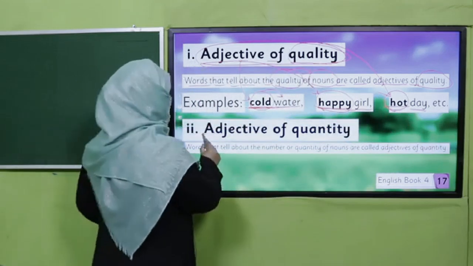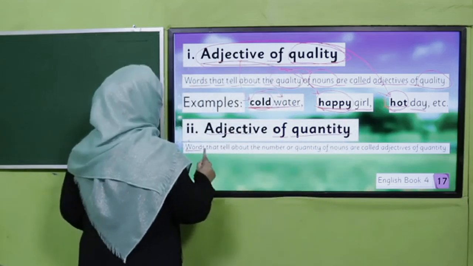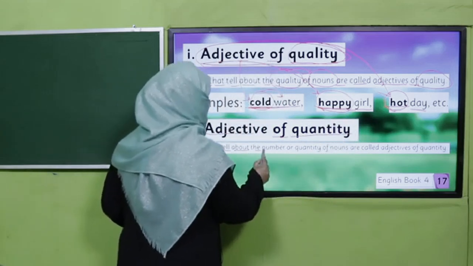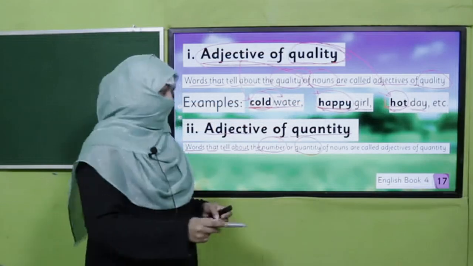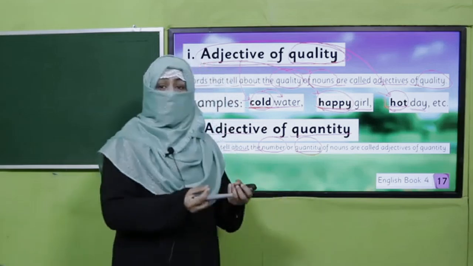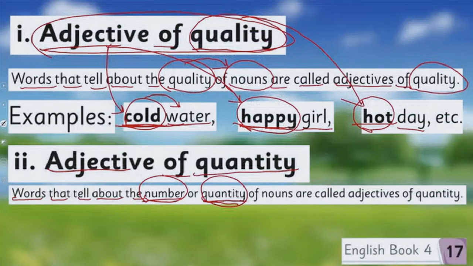Next is adjective of quantity. What is adjective of quantity? The words that tell about the number or quantity. Number means something which you can count, 1, 2, 3, 4 number. And quantity means something which you can measure. So both numbers and quantity, the words which tell the number or quantity of noun are called adjective of quantity.